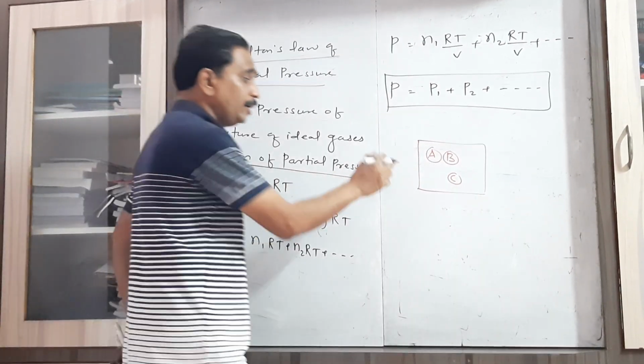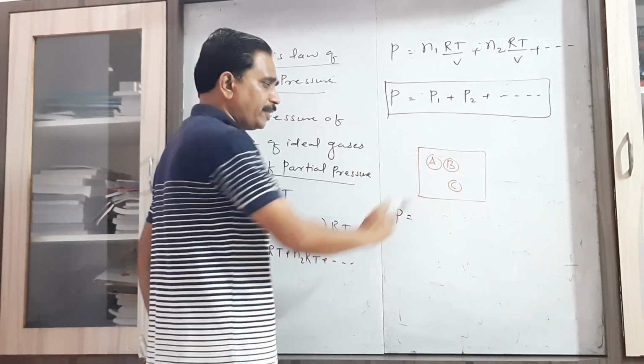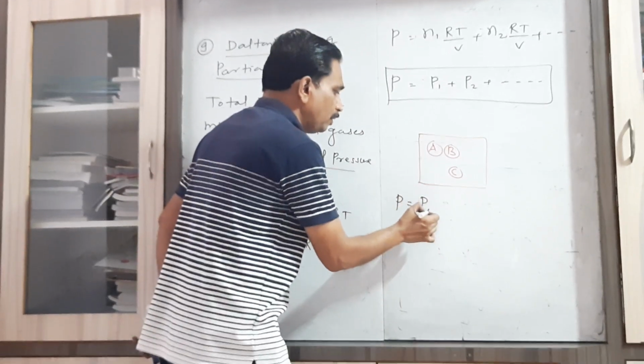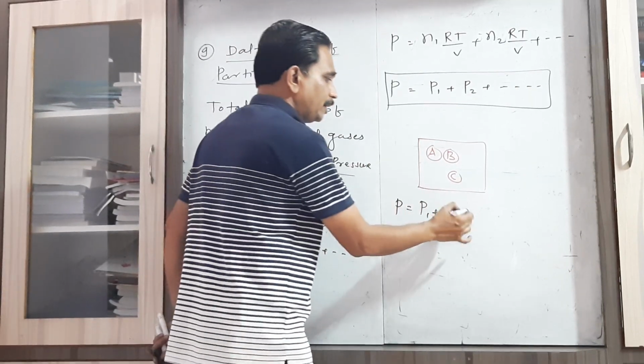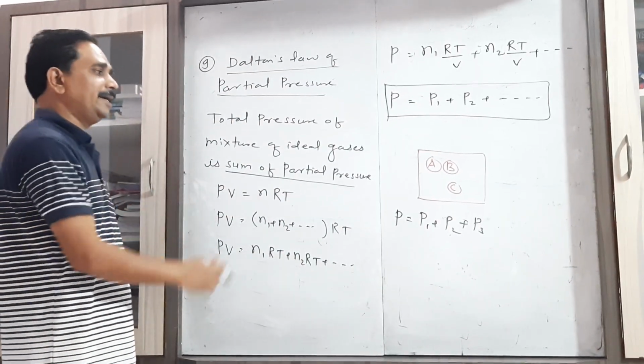It means whatever the total pressure of the mixture of these different gases having different moles, that is equal to the pressure exerted by the first gas, the pressure exerted by the second gas, the pressure exerted by the third gas, and so on.